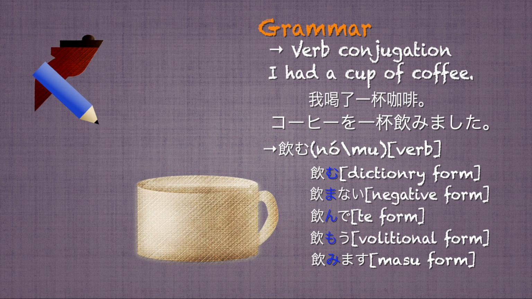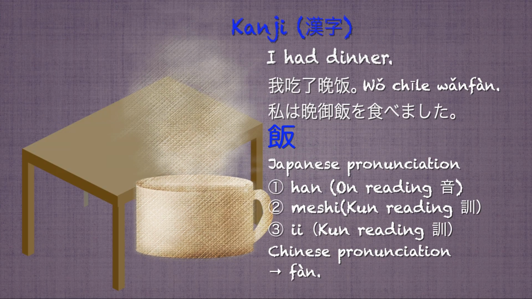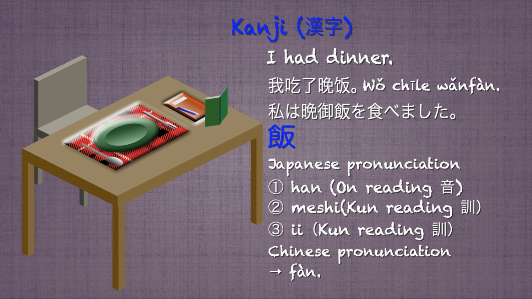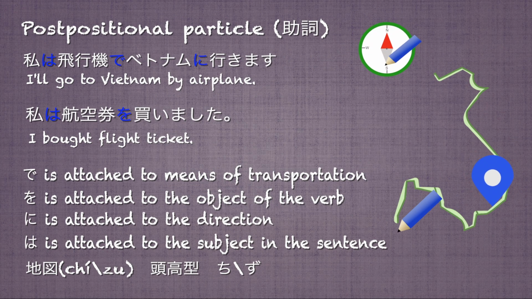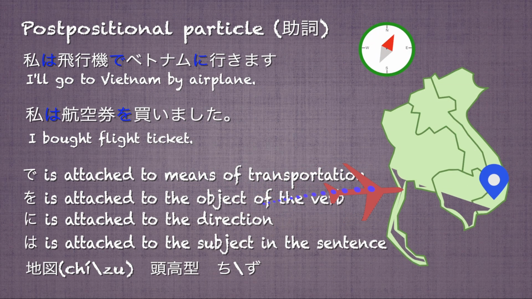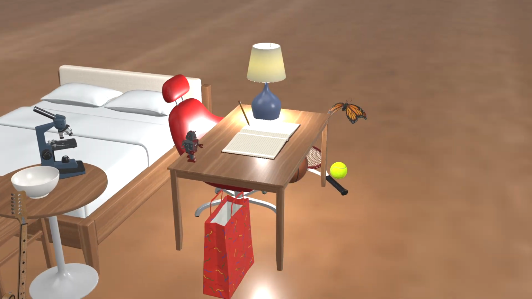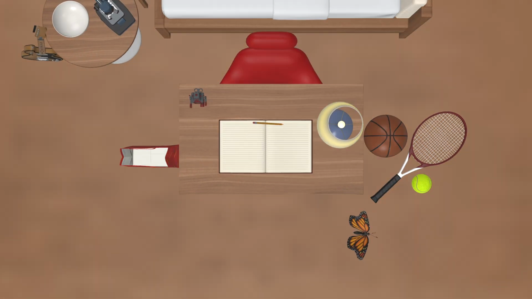On this channel, I'll focus on verb conjugation, correct use of particles, kanji reading, and pitch accent in Japanese vocabulary. One of the challenging aspects is to understand which particle should be used depending on the case. When I study English or Chinese, I would first check the pronunciation of the word, then study grammatical structure, and finally practice reading sentences. Likewise, when explaining Japanese, I like to take the same approach.